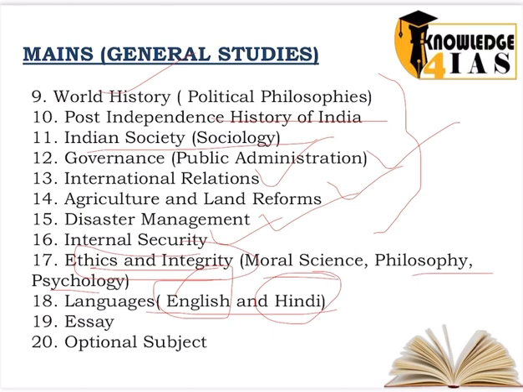And then we have the subject of essay. Again, there is no special subject of essay, but it's a paper in UPSC, and there are some tricks and approaches that we need to study for essay. At last we have the optional subject. I told you while discussing the plan of UPSC that the optional subject depends on person to person. Different people go for different optional subjects.